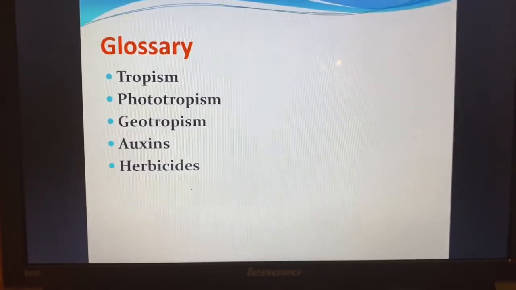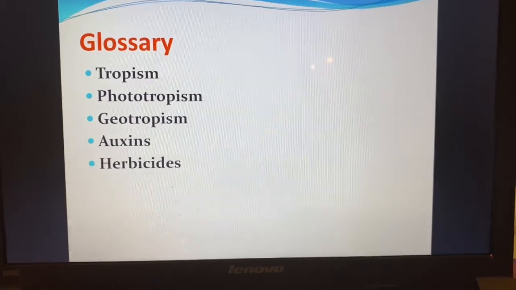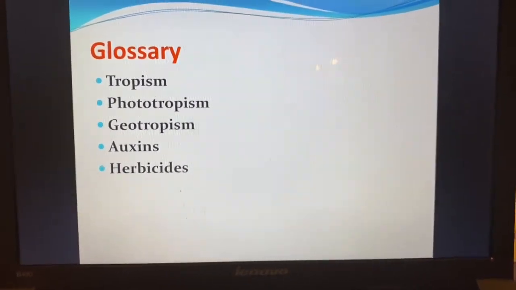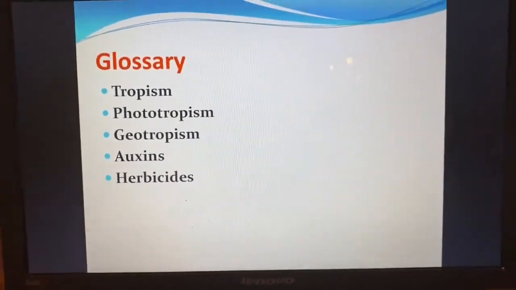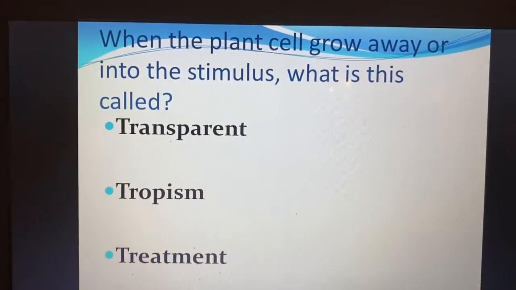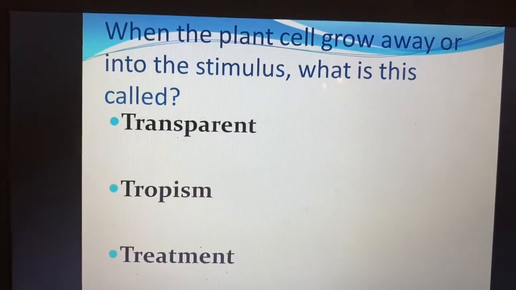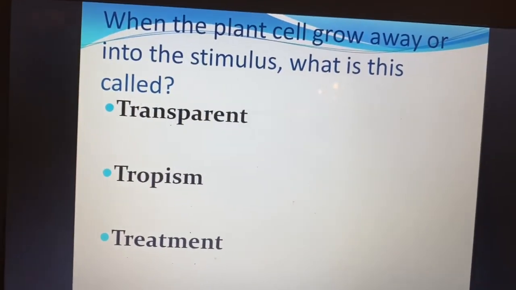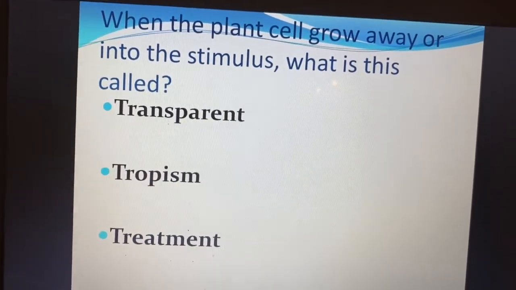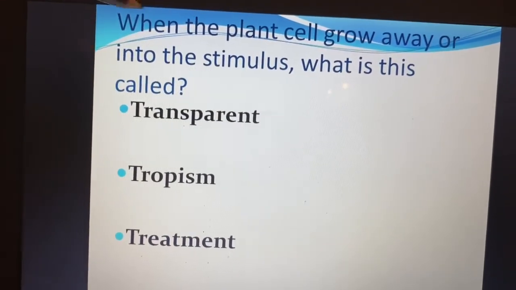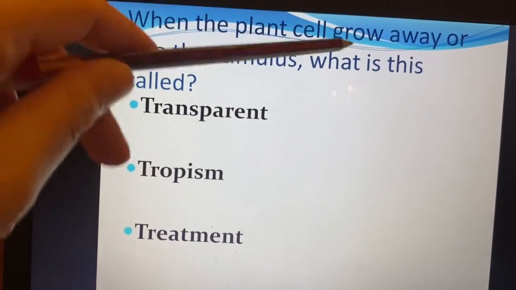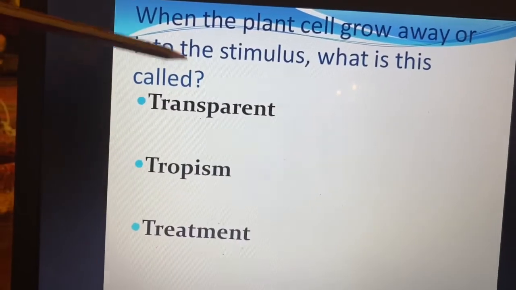Okay, these are the new words you will study today: tropism, phototropism, geotropism, auxins, herbicides. These are the new words for today. You know that plants have many stimuli. We want to know what the stimuli are that stimulate the plant, and what it is called when the plant cell grows away or into the stimulus.